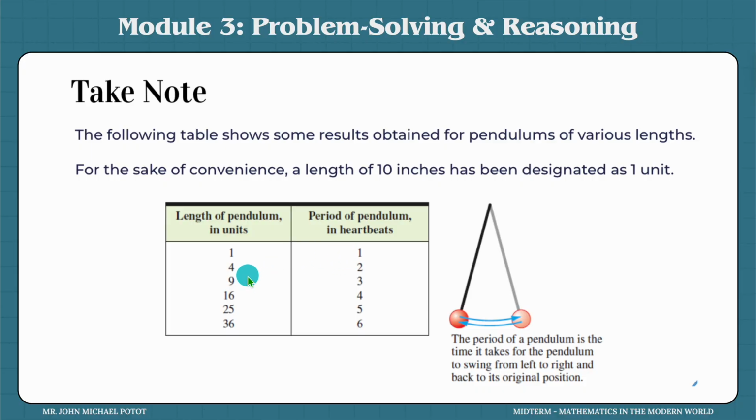So as you can see in this pattern, 1 to 1, 4 to 2, 9 to 3, 16 to 4, and you would realize that it's just the square root. No? You square root the length, and then the final period would be the answer. So square root of 4 is 2, square root of 9 is 3, square root of 16 is 4, square root of 25 is 5.